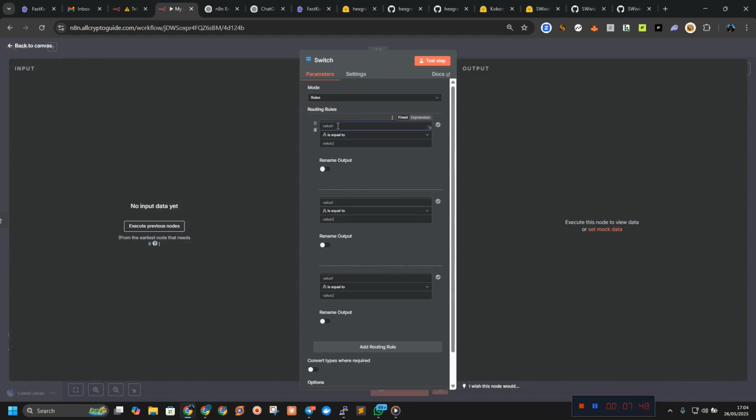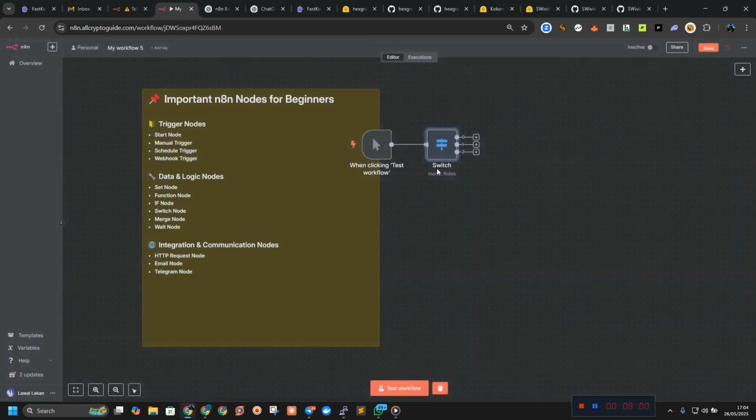We can have this one, mark or total, is equal to something, and you can go to these routes. As you can see, we have multiple routes. The more you create, the more you get. So this node lets you handle multiple possible outcomes.